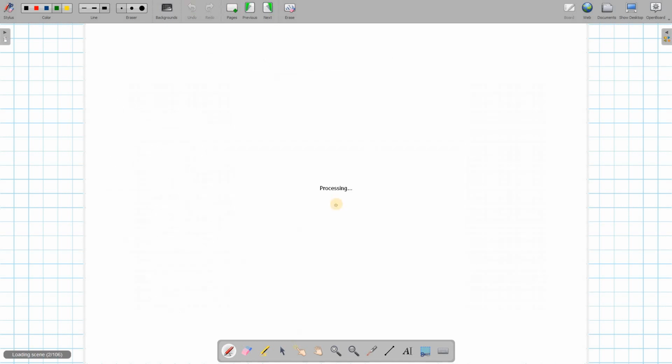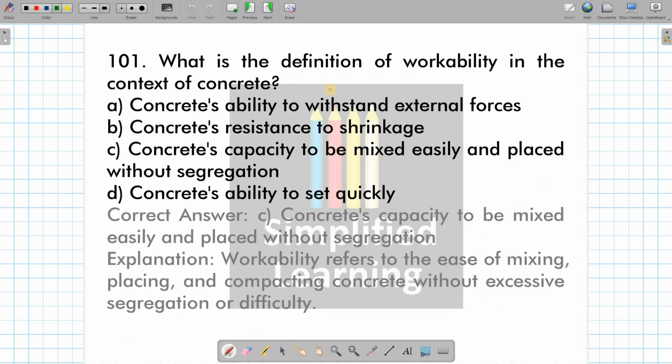Let's go to MCQ number 1. What is the definition of workability in context of concrete? See, the definition of workability is that the ease with which concrete can be mixed, placed and compacted without any excess segregation or any problem is called workability. Therefore, the answer goes as concrete's capacity to be mixed easily and placed without segregation. Out of these four options, the most appropriate one is option C.